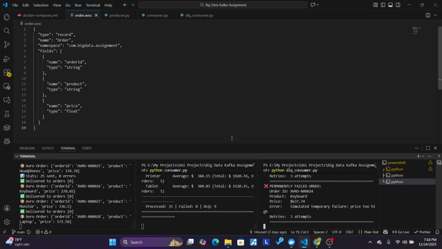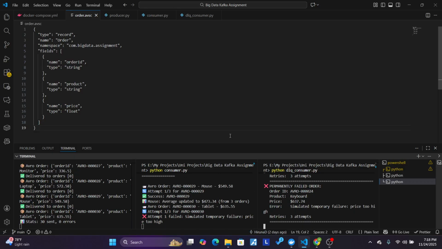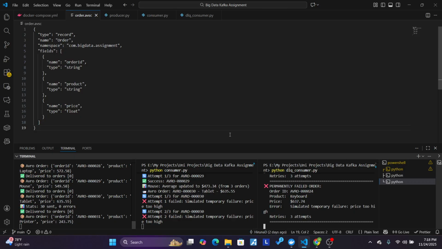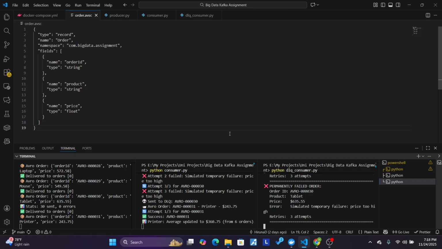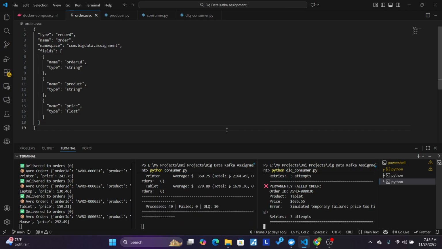In conclusion, we have successfully built a robust Kafka-based order processing system that demonstrates enterprise-grade message serialization with Avro, real-time data analysis with continuous aggregation, production-ready error handling with retry logic and DLQ, and also containerized deployment for scalability.